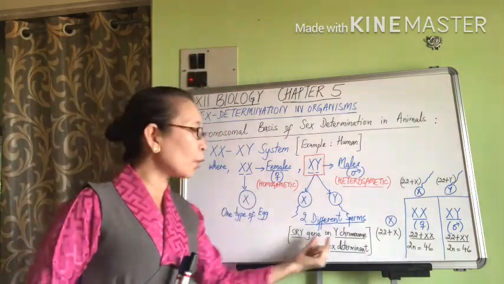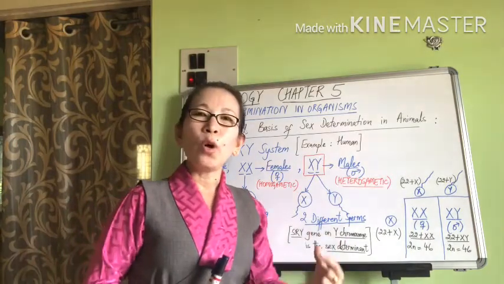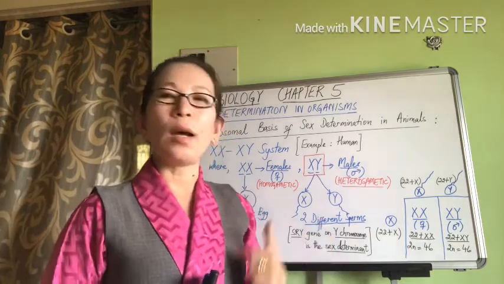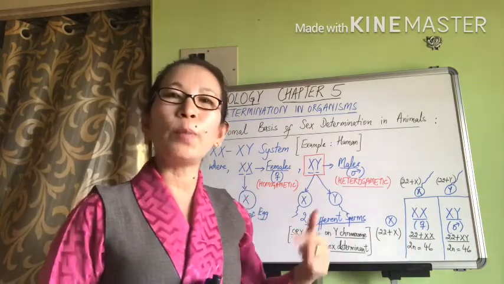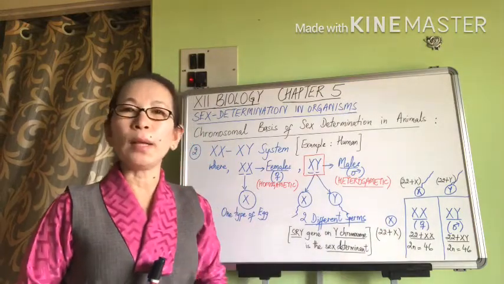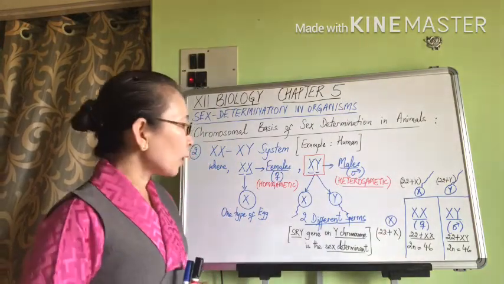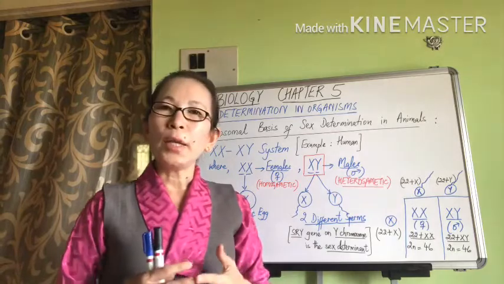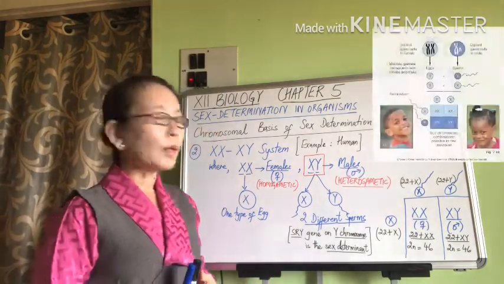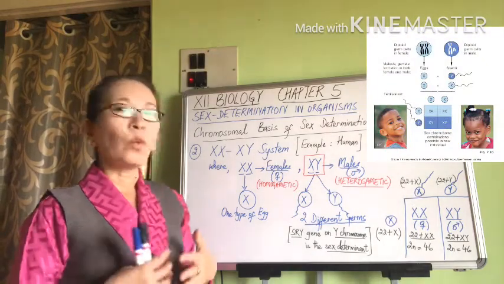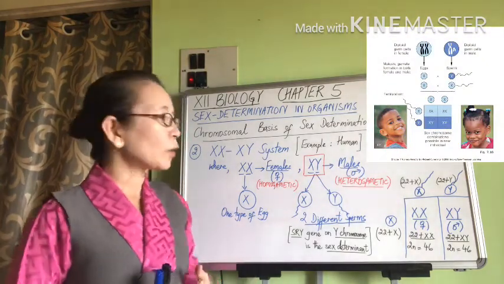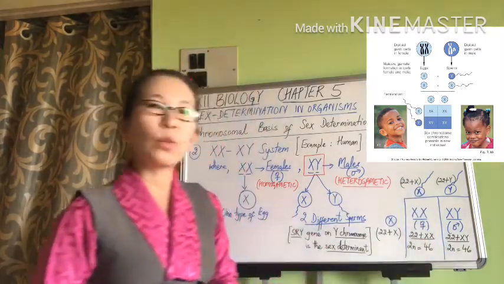And this gene on the Y chromosome would always be stimulating the development of testes in the embryonic stage, and that would lead to the baby becoming a male child. So whether a baby becomes a male or a female baby is dependent on which sperm fertilizes the egg. Okay, so now let's look into the Punnett square here.